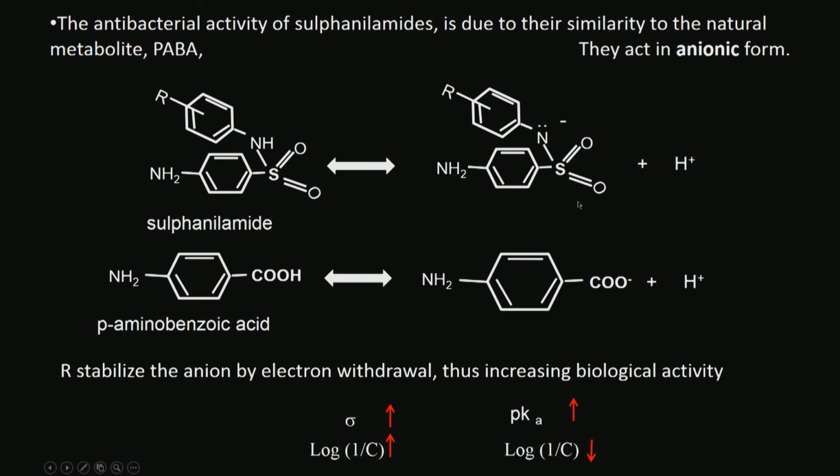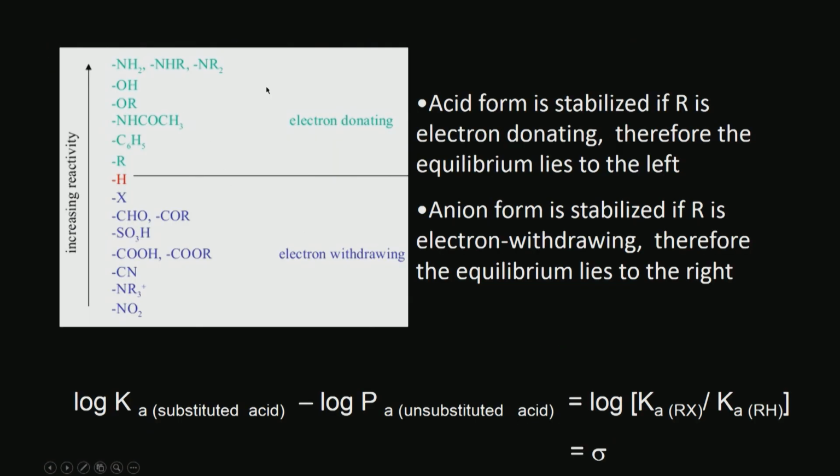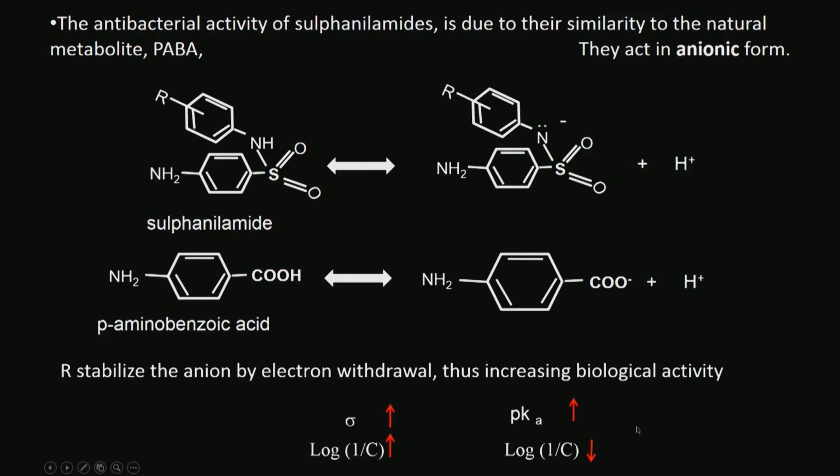So ideally we should have compounds, the R substitution, which makes it the anion form rather than the neutral form. So what is that? So we would like to have more of these type of molecules. Okay. Anion form is stabilized if R is electron withdrawing, therefore the equilibrium shifts to the right. Okay. So sigma is larger here, pK goes down.